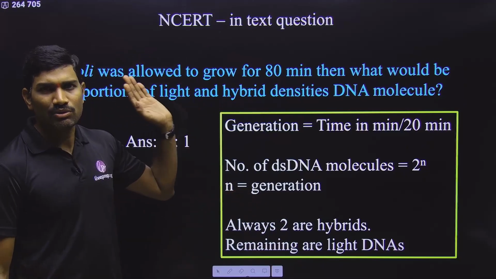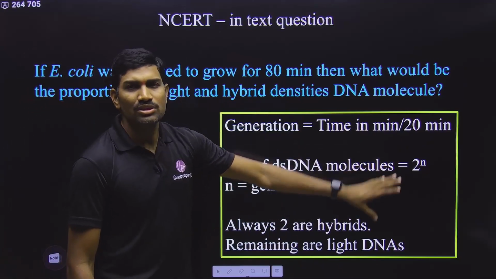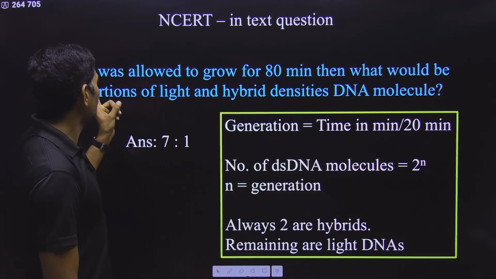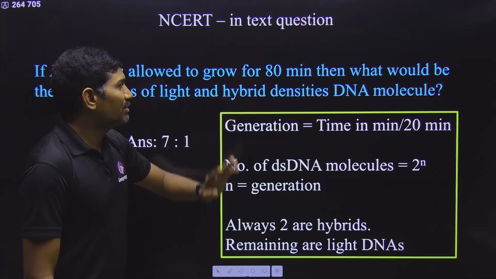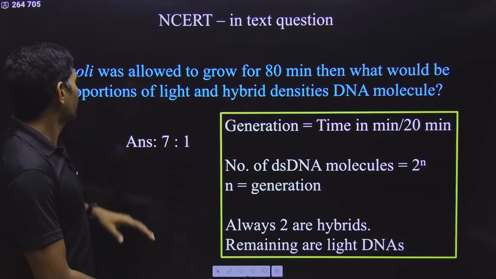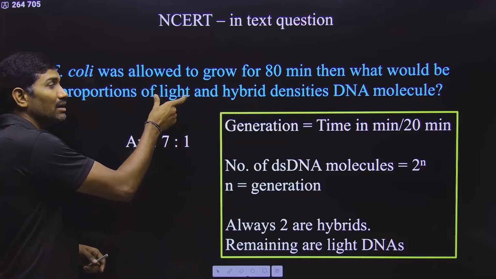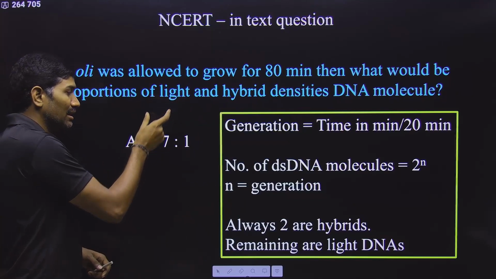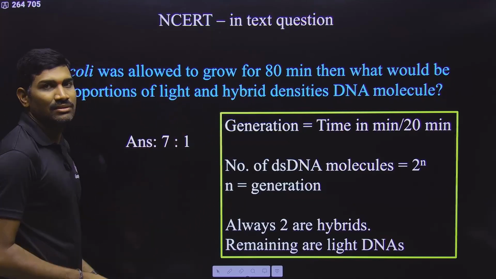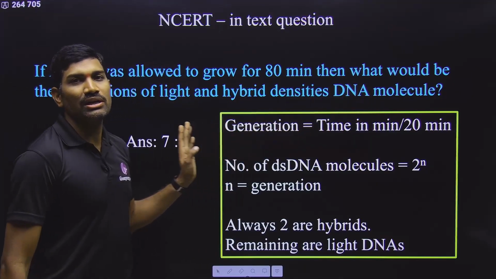And here we are going with only NCERT based information, so this much is enough. Then there is an in-text question. If E. coli were allowed to divide for 80 minutes, then what will be the proportion of light and hybrid? Sequence wise, they asked light first and then hybrid. After 80 minutes, you need to write this particular one.